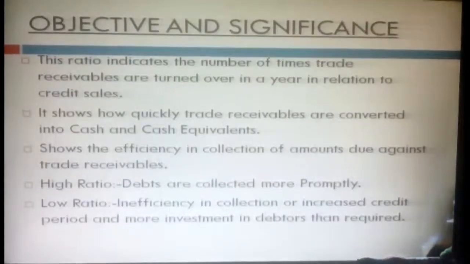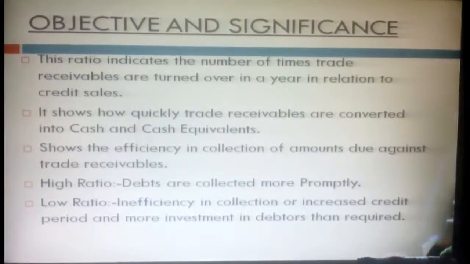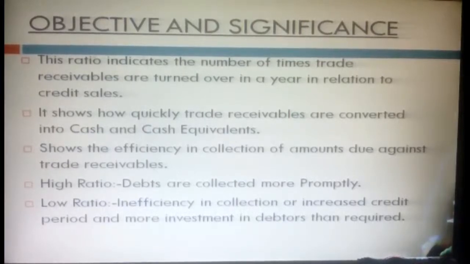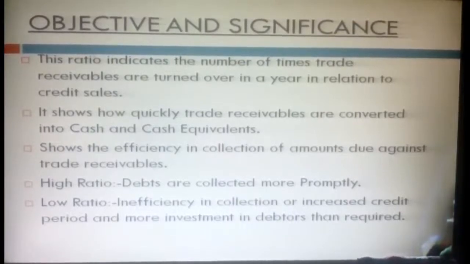Then, what is the objective and significance of our trade receivables turnover ratio? This ratio indicates the number of times the trade receivables are turned over in a year in relation to credit sales. So it is always based upon credit sales. It shows how quickly trade receivables are converted into cash and cash equivalents, that is, how quickly our debtors repay their money. That's why it comes under current assets, easily converted into cash within a year. It shows the efficiency in collection of amounts due against trade receivables.